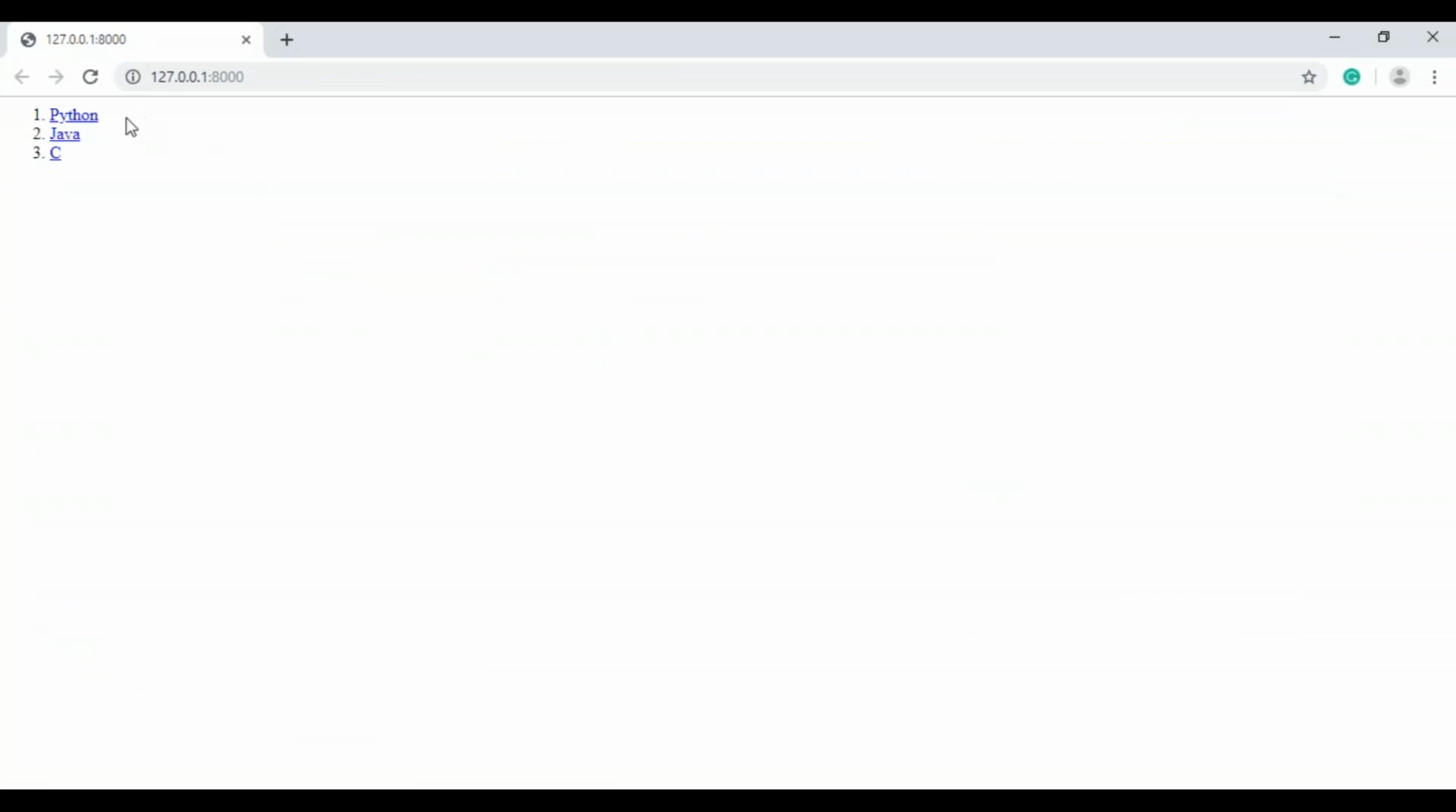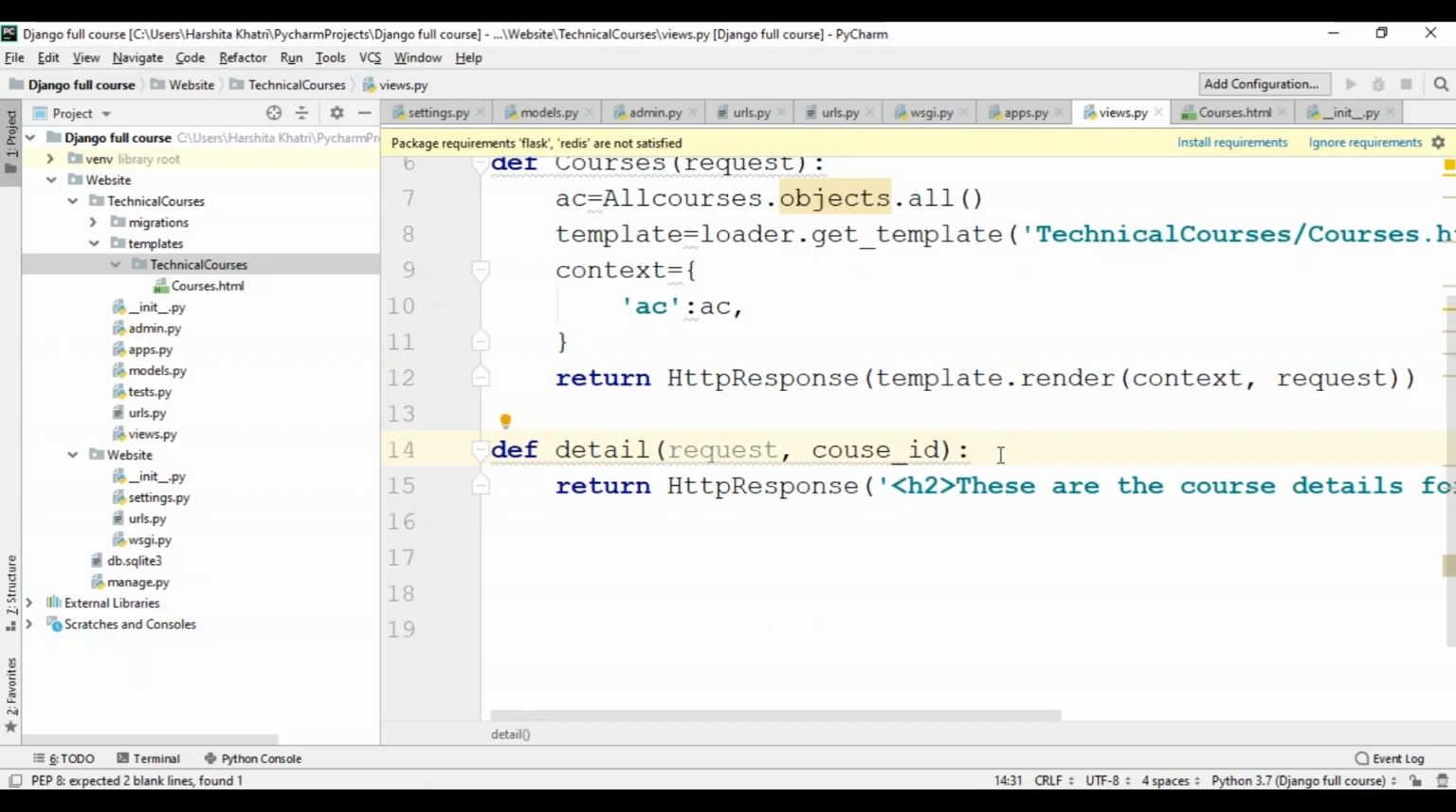So now let me save this back to my server and I'll refresh this page. Okay, so here it is. As you can see, all the courses that are present in my database are returned on my home page. So I hope you all have understood till here.